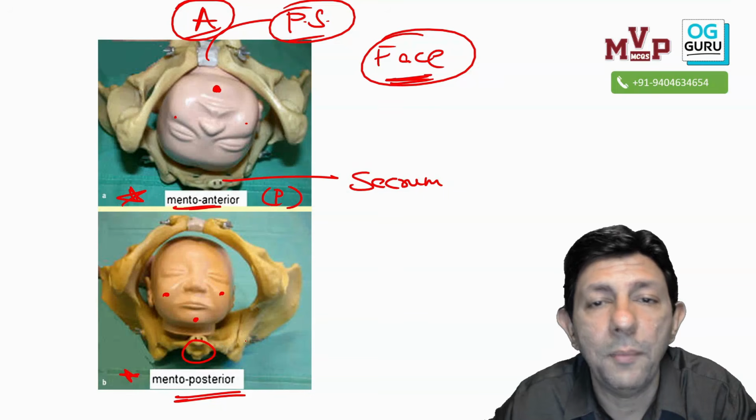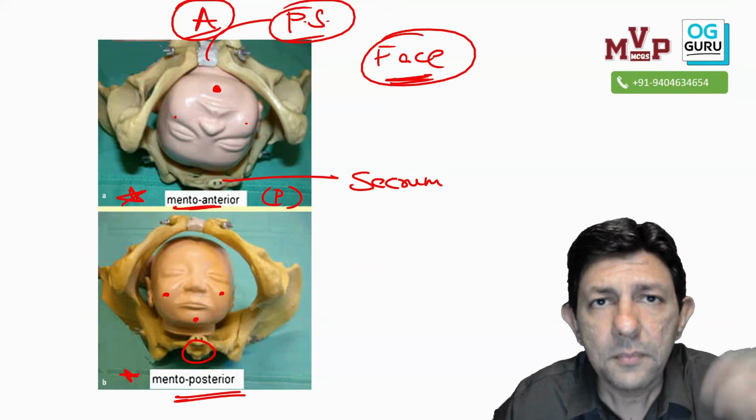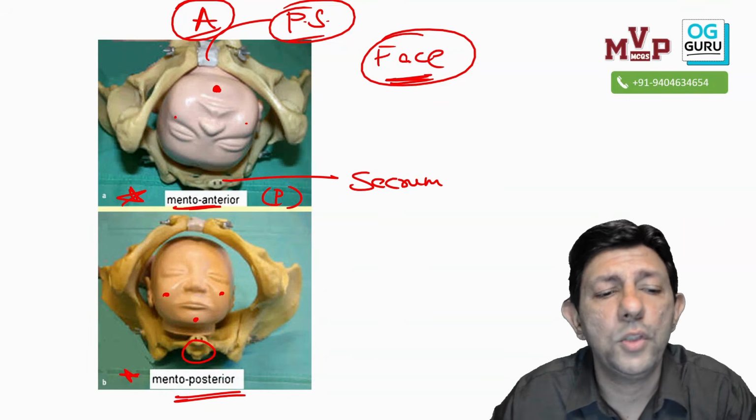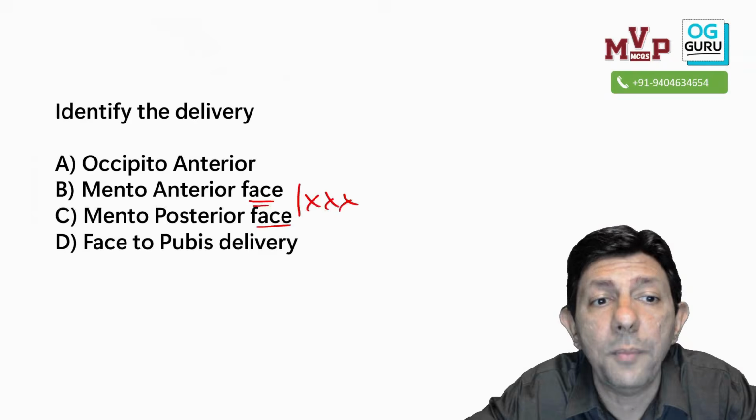Okay, mento anterior, mento posterior. How will the delivery take place? Which presentation is a malpresentation? Which malpresentation? Vaginal delivery possible? For which one do I have to do LSCS? So this is your face. Extra information, okay.